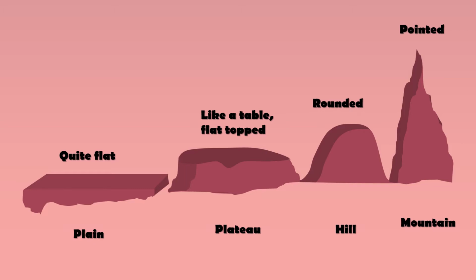The next landform is the landform which is higher than the hills. So that is the highest of all four. It has steep slopes and a pointed peak. That is called mountain. So these are the four major landforms. The difference between hills and mountains will be dealt with in detail.